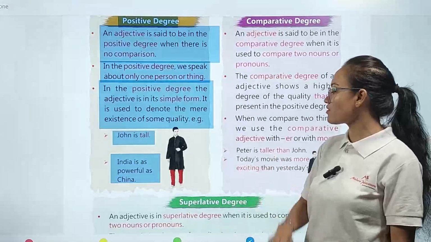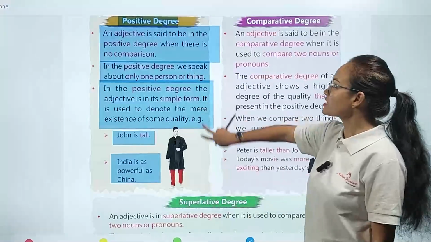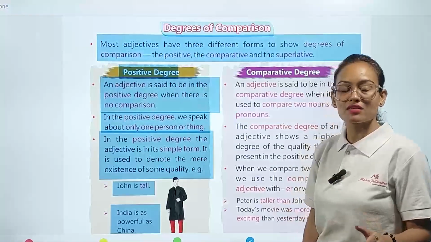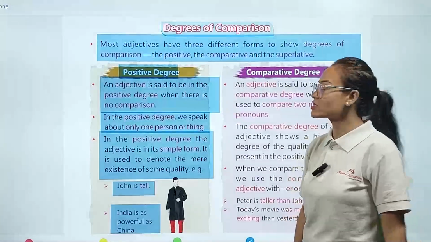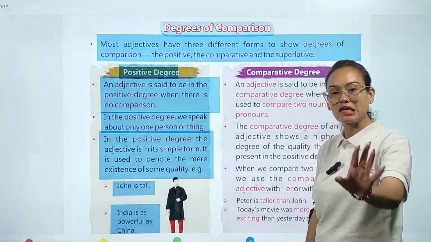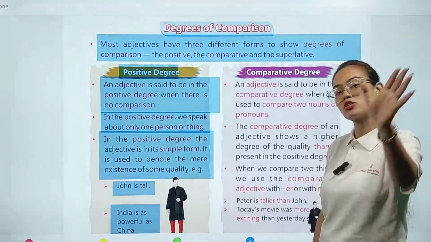India is as powerful as China. Okay, so this is about our positive degree. In this degree of comparison, no comparison is made. That's why it always remains in the positive degree. And here we are talking about only a single person, single animal, single object, or single thing.